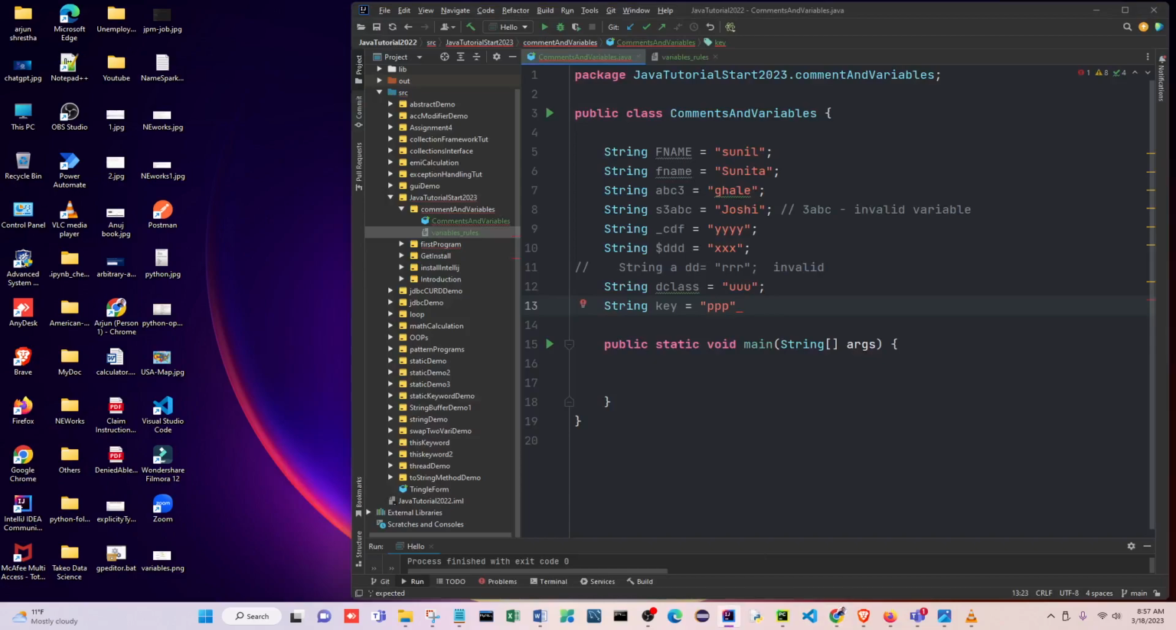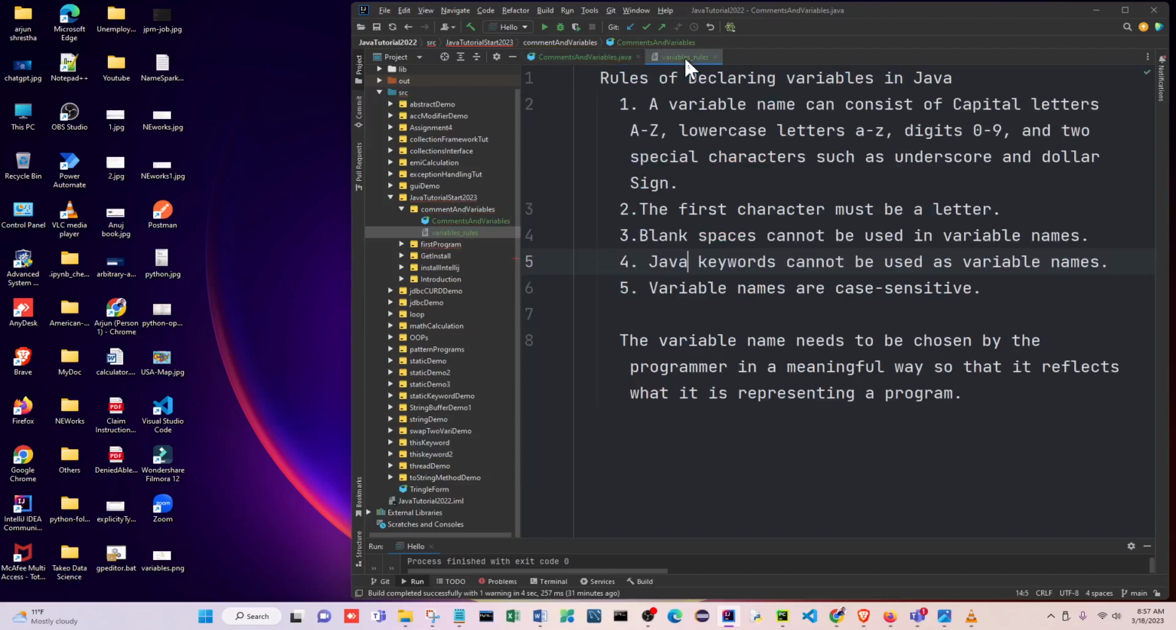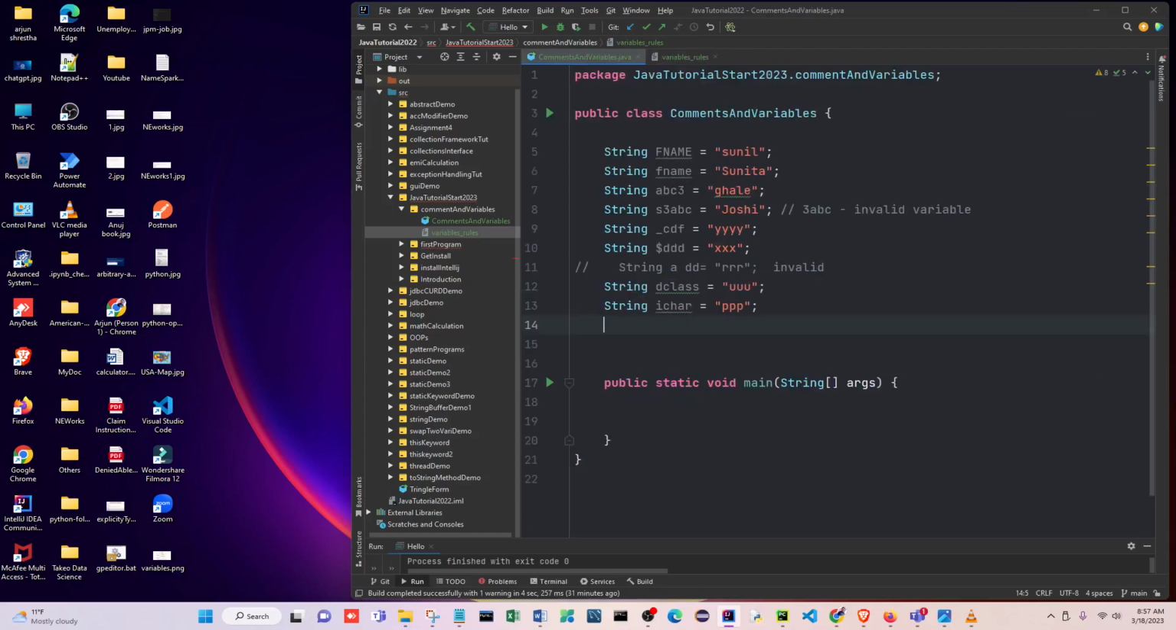Suppose I use char, character. See, it doesn't work. But if I put it like Char with a capital, then this will work. So this is one way, right? And then what is the last one here? Variable names are case sensitive. Okay, so this one is very sensitive.